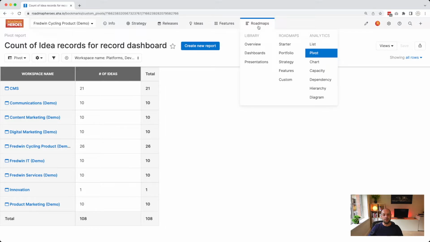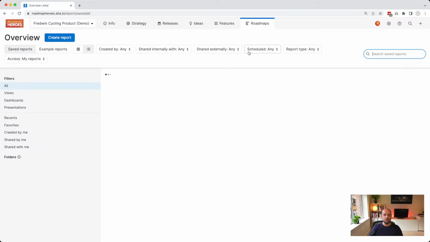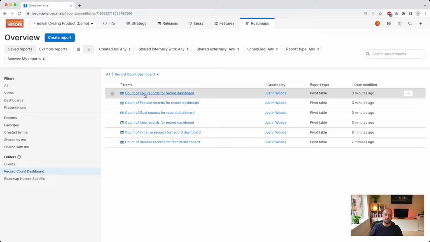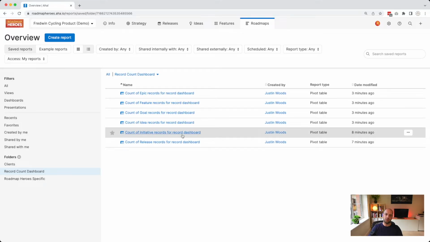And now if we come up to Roadmaps and Overview, you'll see that I've added them all into a single folder in Record Count Dashboard. So let's go and click and open that. Here are my 6 different reports for the main records within AHA, but this isn't all of them. There can be notes, personas, competitors, etc. So if you want to create other reports for other types of AHA records that you're interested in, then feel free to go ahead and do that now.